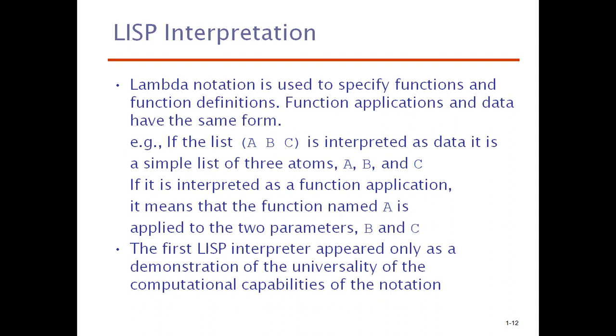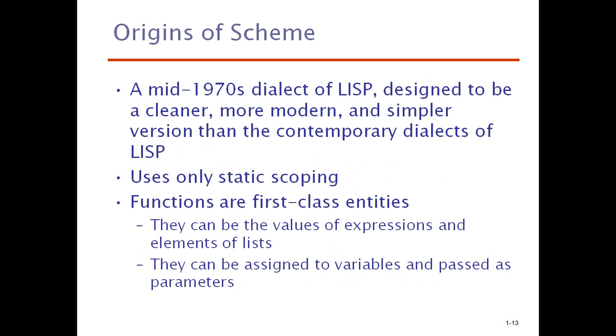Next, we will move on to another programming language of the functional programming category, which is called Scheme. The origins of Scheme: a mid-1970s dialect of Lisp. That means Scheme was derived from Lisp, designed to be a cleaner, more modern, and simpler version than the contemporary dialects of Lisp. That is the reason I told you in the beginning that we are going to see programming of the functional paradigm with the help of Scheme, because it is more modern and a somewhat clearer way of writing code than Lisp and Common Lisp.